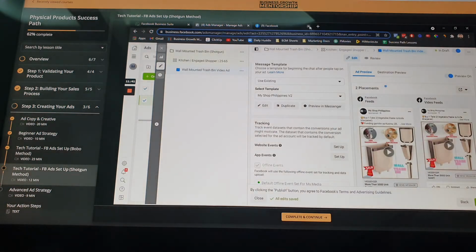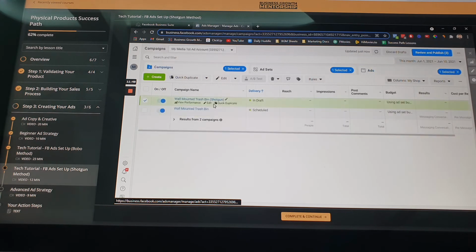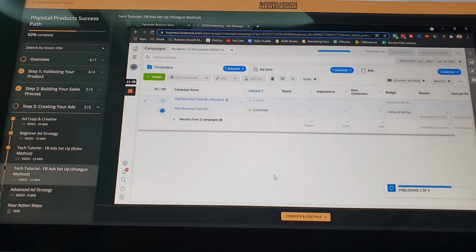Now, since we're able to test it, we will close na this one, and then balik tayo sa campaign. And then ito na, we'll review and publish, and then boom. So that's it, all good na.